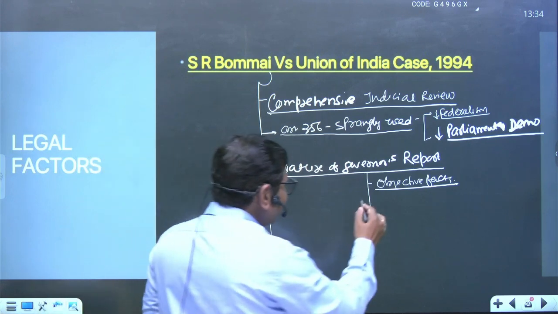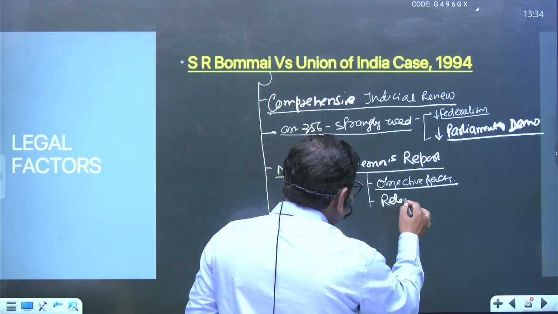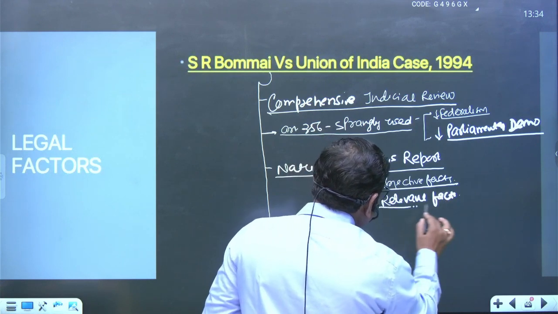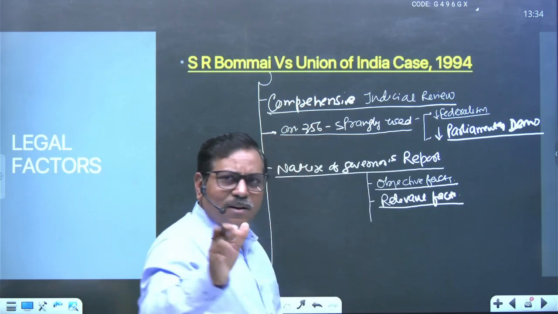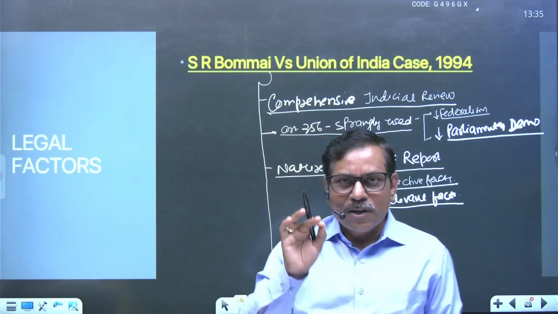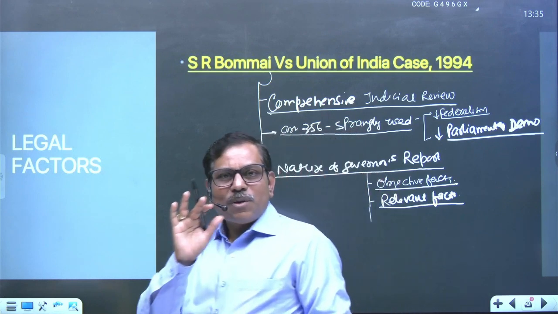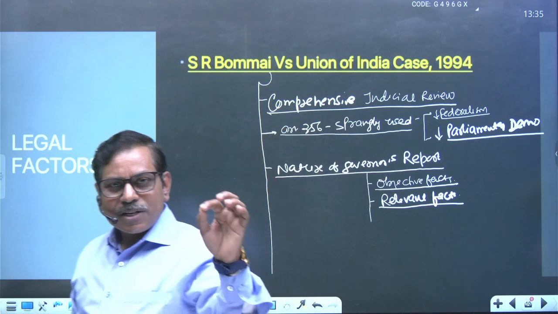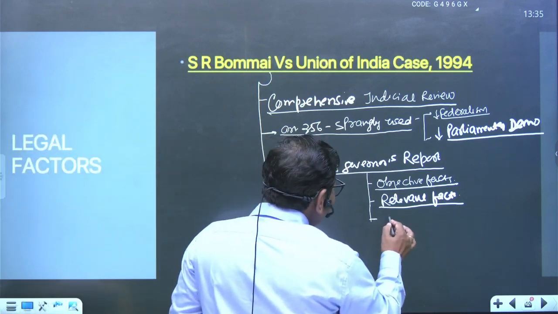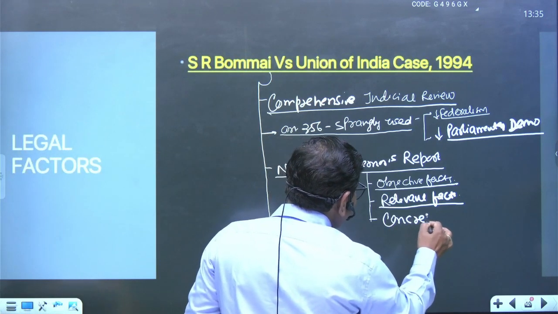Second important area is what is called the relevant fact, right? Relevant facts are there. You are not to create a hypothetical analysis of the situation. You have to write what you feel is very relevant for public governance; complete, objective, and relevant facts should be there. Another important thing mentioned is the concrete fact.